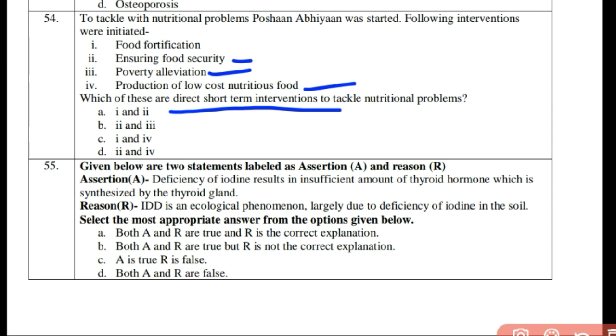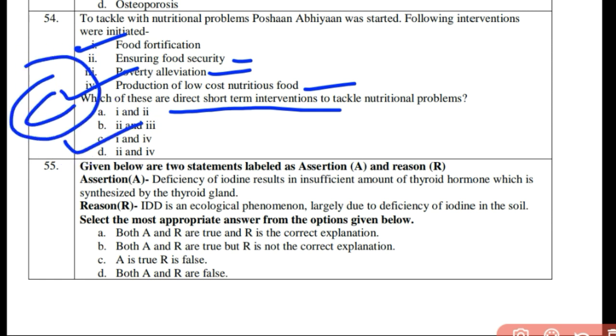Food fortification? Yes, it seems right. Ensuring food safety, this is not a short-term program. This is a long-term program. Poverty alleviation, is it a short-term program? Can it be? For many decades we have been talking of eliminating poverty. Have we been able to achieve it? No. So this is not short term. Production of low cost nutritious food, yes, this is right. So 1 and 4, the option is C, that is 1 and 4. This is the right answer.